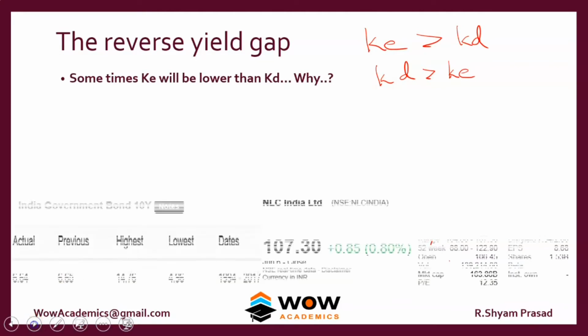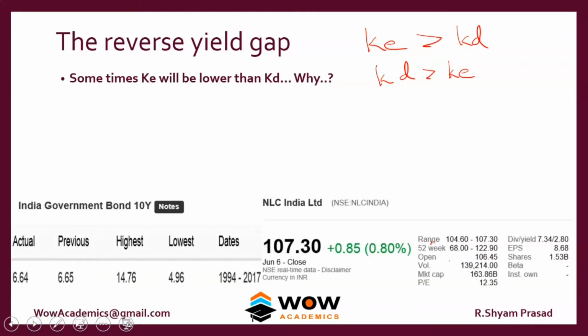Why is that? See, we look at this table. The first table here tells you about the Indian government's bond. So this is the interest rate. And this is a company called Neyveli Lignite Corporation, and this is called the dividend yield. Dividend yield refers to the return that the investor will get through dividends. So if you invest in the government bond, it's 6.65. If you invest in the shares, you will get 2.8 as dividend yield.